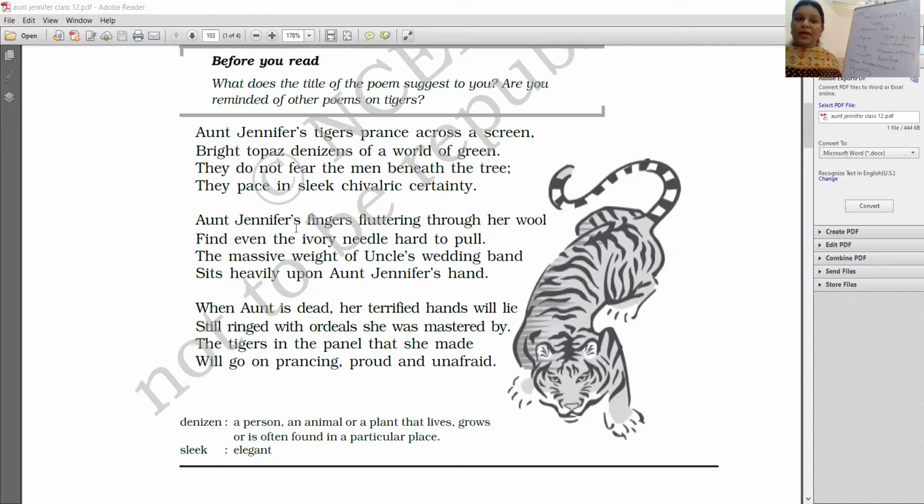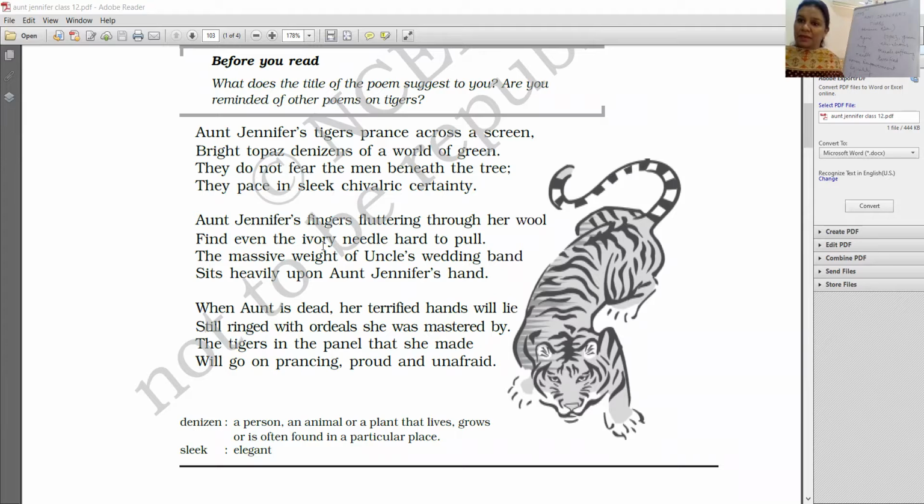Fluttering, shaking. What is the device here? Fingers fluttering. There is a repetition of the consonant sound. What is that called? Alliteration. Please note it down, write it in your books. Aunt Jennifer's fingers fluttering through her wool find even the ivory needle hard to pull.